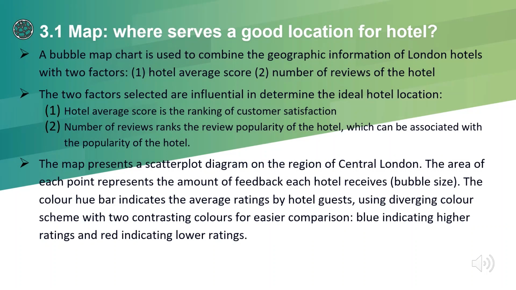So the first question that comes to mind is, where is a good location for our hotel? Here we used a bubble map chart to combine the geographic information of London hotels with both their average score and the number of reviews. We consider these 2 factors to be influential because the hotel average score indicates customer satisfaction, while the number of reviews indicates the popularity of the hotel. Thus, we use the bubble size to indicate the amount of feedback and a color hue bar ranging from red to blue to indicate the average ratings by the guests.